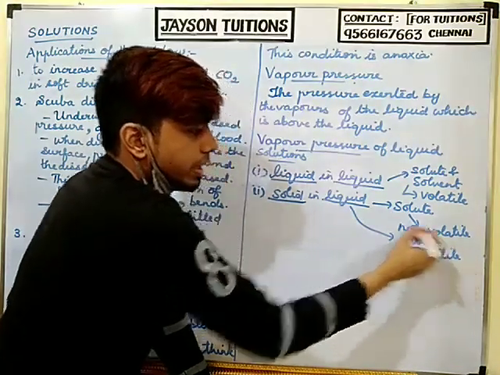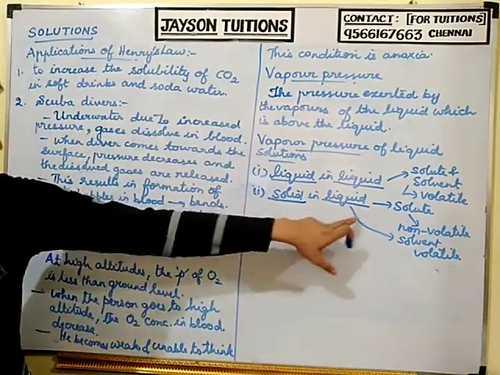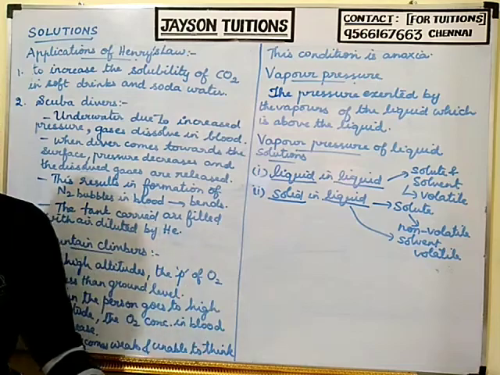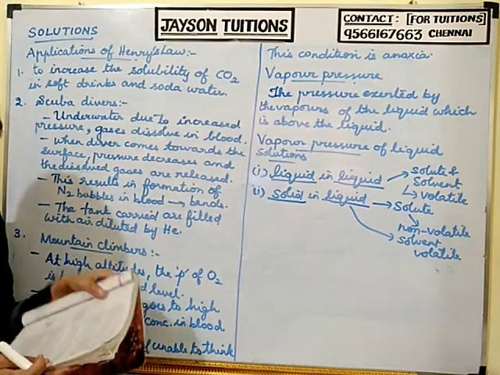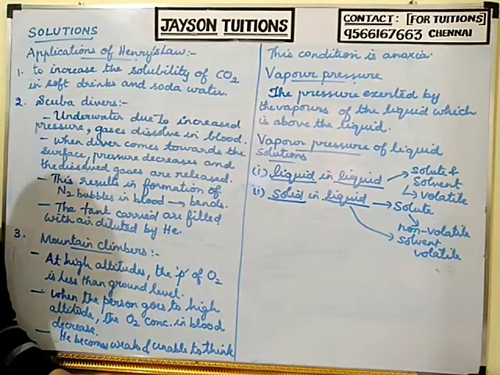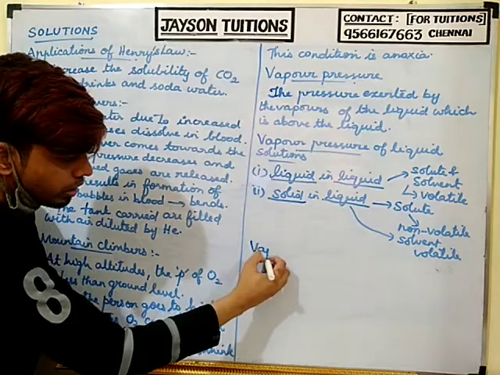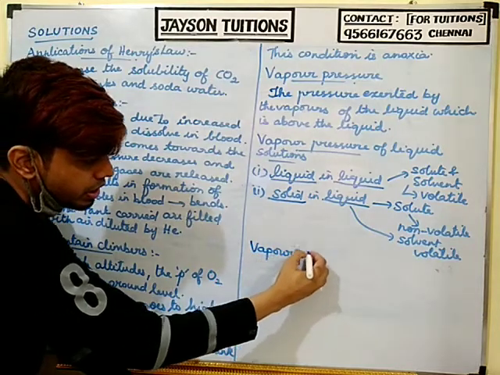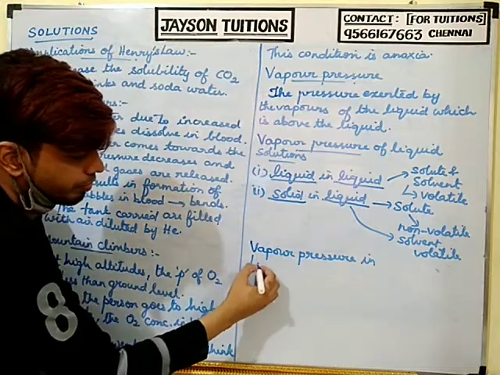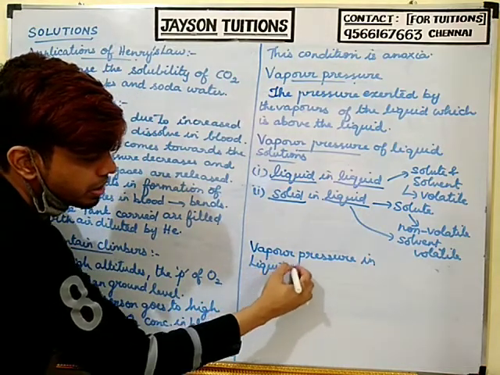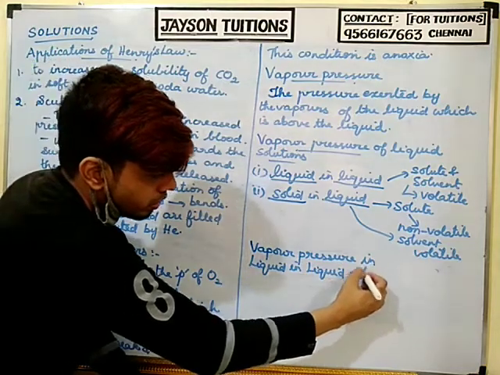The solvent is liquid, so it will change into vapor, whereas the solute is a solid and will not. Understood? These are the two conditions we are going to take. First, we are going to study the vapor pressure in liquid solutions.